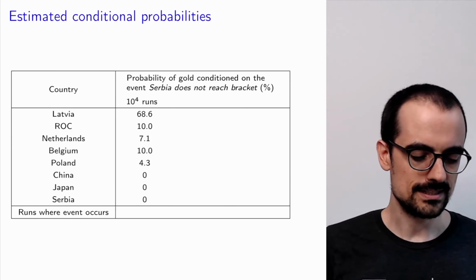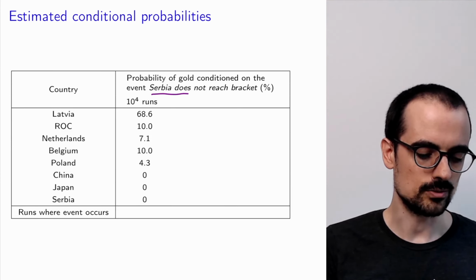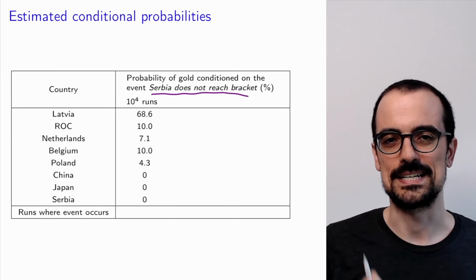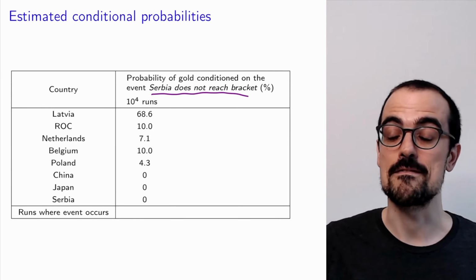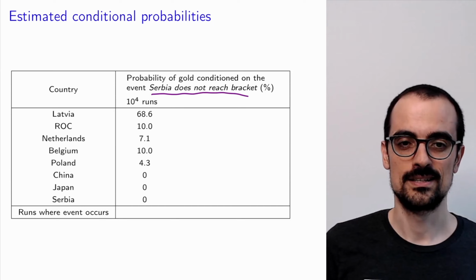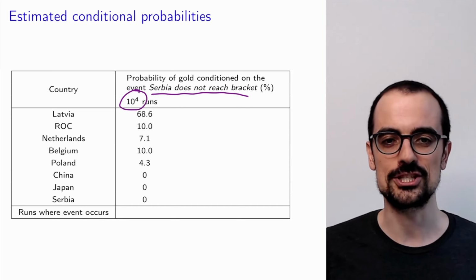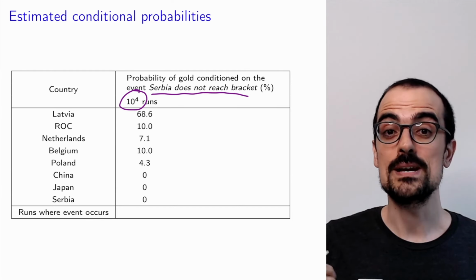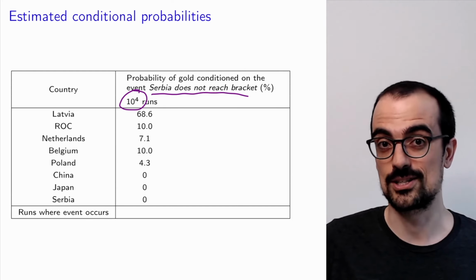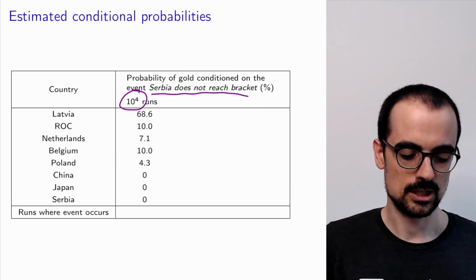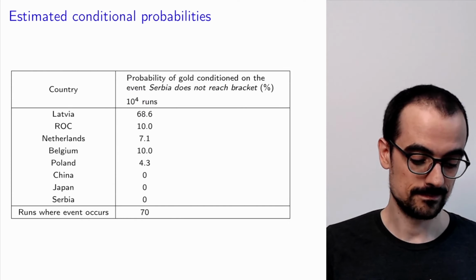Well, if you realize, the probability that Serbia does not reach the bracket, this event that we're conditioning on, has very, very low probability. So even though we have 10,000 simulations, in how many out of those is Serbia eliminated during the group stage? Only in 70.